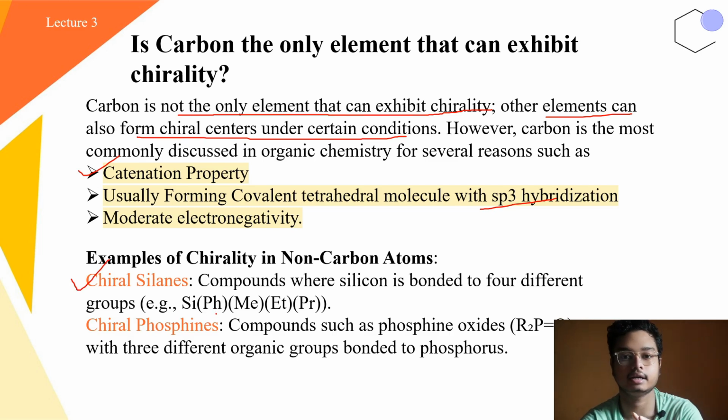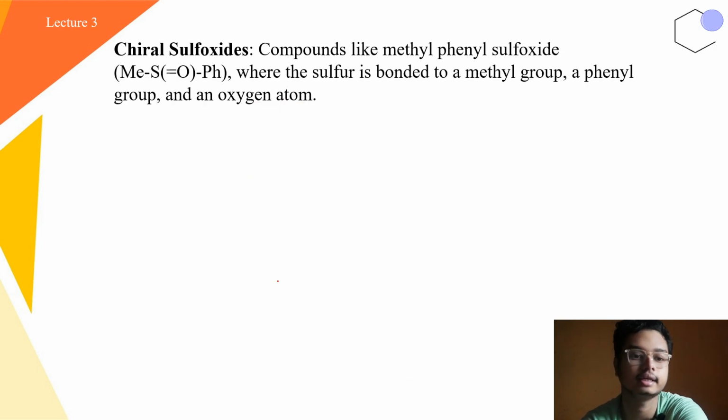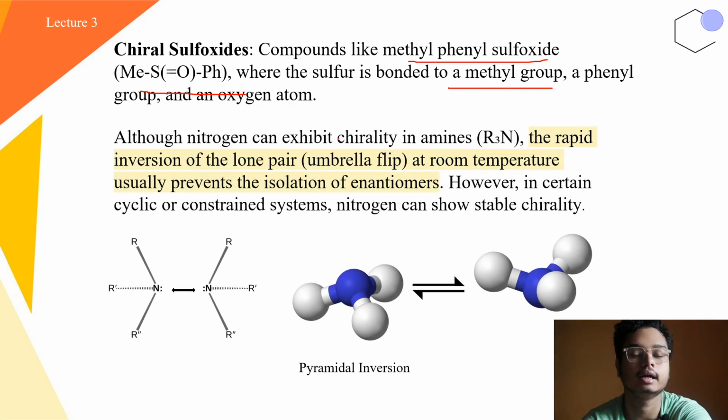Silane containing four different groups will show chirality. Similarly, chiral phosphines, the compounds, like phosphine oxides with three different organic groups bonded to phosphorus, will also show chirality. Chiral sulfoxides, compounds like methyl phenyl sulfoxide, where the sulfur is bonded to a methyl group and a phenyl group, also show chirality. Now here is the interesting thing. Although nitrogen can exhibit chirality in amines, the rapid interconversion of the lone pair at room temperature usually prevents